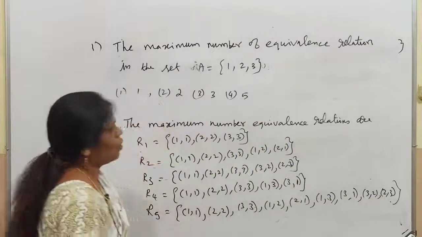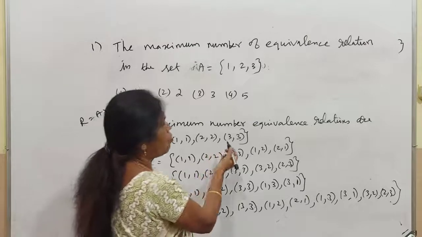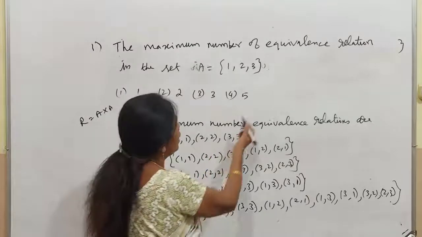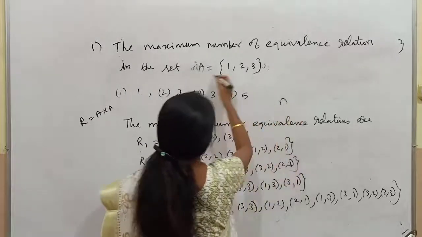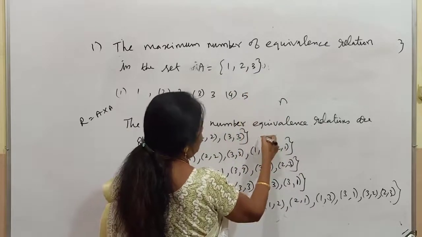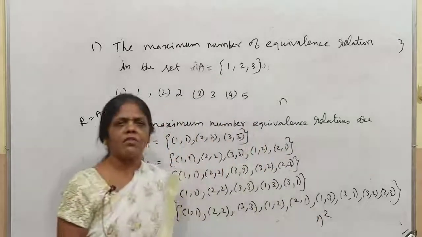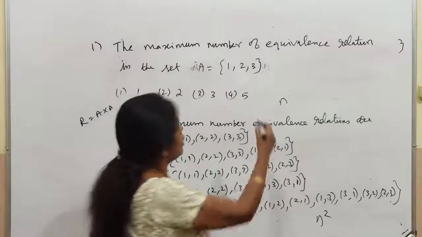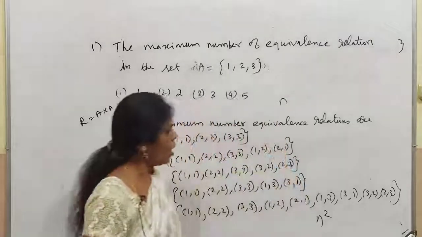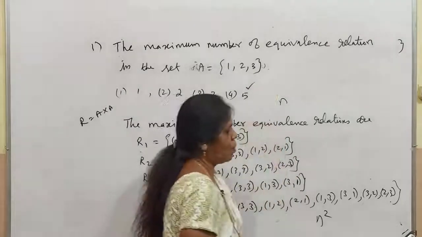So the number of elements in the smallest equivalence relation will be equal to n, if the number of elements in the set is n. Here it is 3, so this will be 3. The number of elements in the largest equivalence relation will be n squared. Here you have 3 elements, 3 squared, so totally it will be 9. So 5 is the right answer.